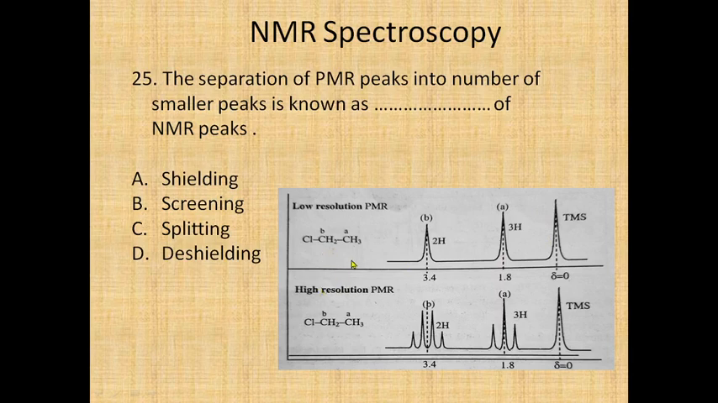But for the same compound, if you are taking the PMR on a high resolution instrument, these peaks are going to be split into a number of smaller lines. If you see here, the B proton signal will be split into 4 lines and the A proton will be split into 3 lines. So this particular separation of the PMR peaks into a number of smaller peaks is known as splitting.